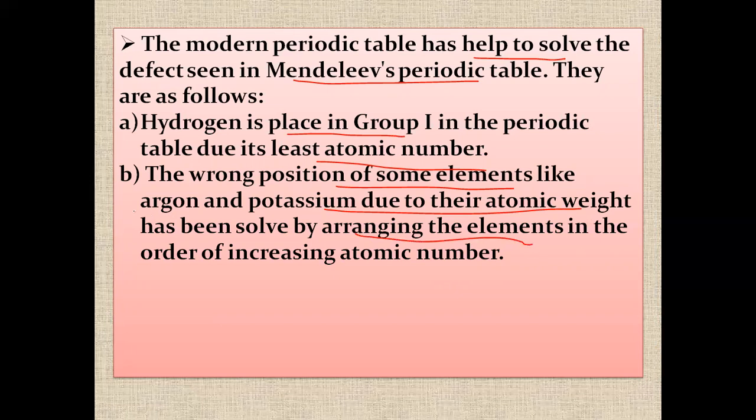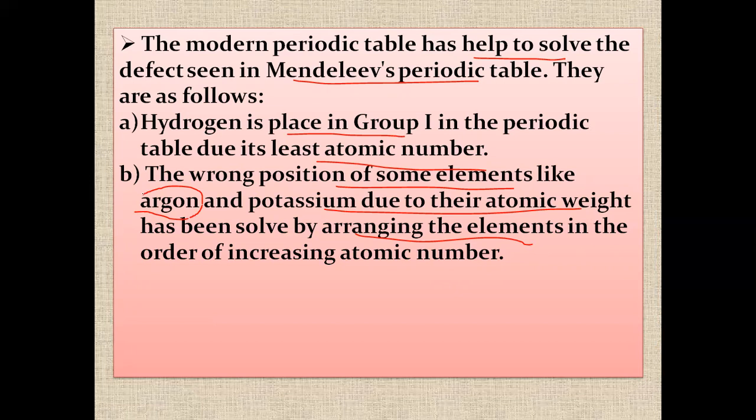As you know, argon has a higher atomic mass or atomic weight than potassium, so according to Mendeleev, the arrangement of argon and potassium is not proper.